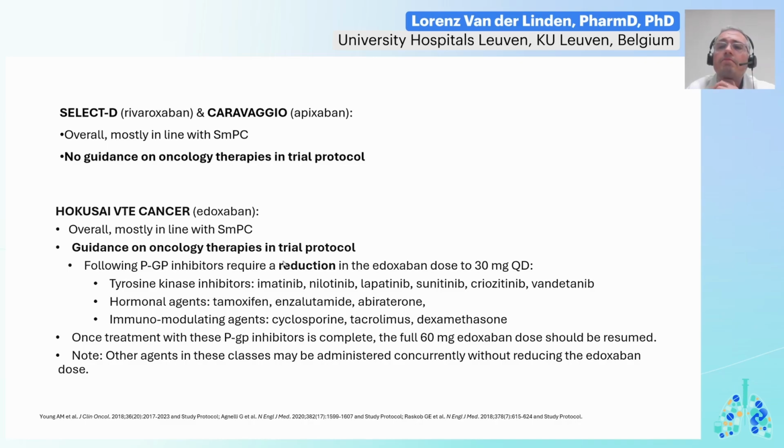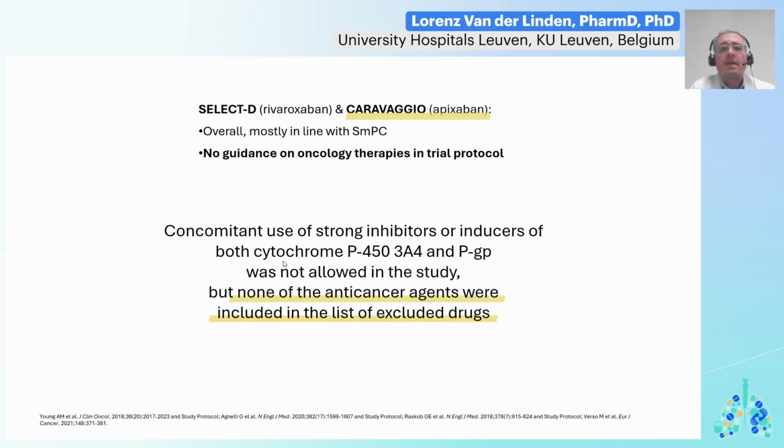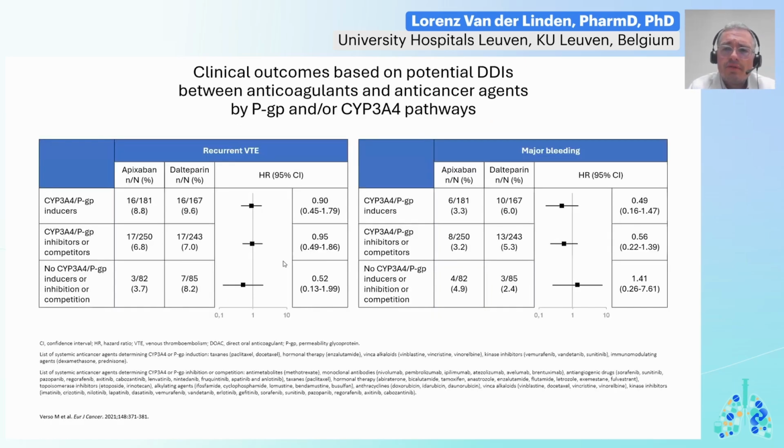But now, when we take a closer look here at Caravaggio, only selected drugs were excluded. So it's an exhaustive limited list. And as a result, many potentially interacting agents were allowed. And these included potentially interacting cancer therapies. In a post-hoc analysis, the influence of these potentially interacting co-medications was investigated on multiple outcomes.